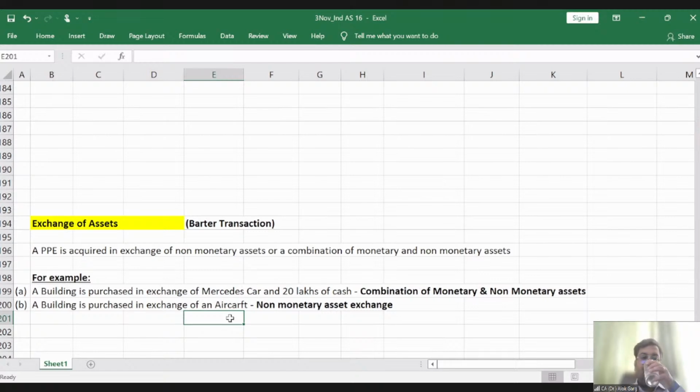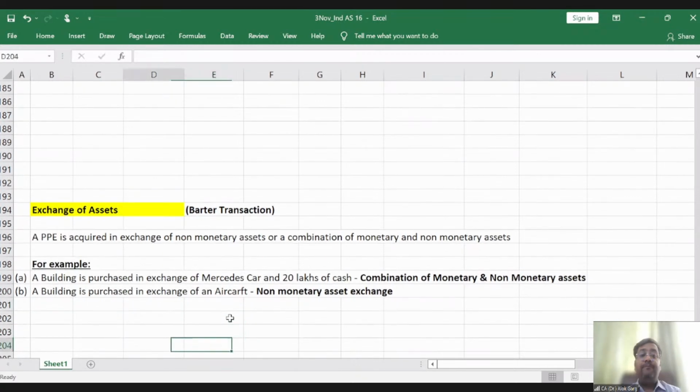The question arises, in case of exchange of asset in a non-monetary asset or a combination of monetary and non-monetary asset, how the acquired PPE has to be accounted for. What will be the cost of the acquired PPE?